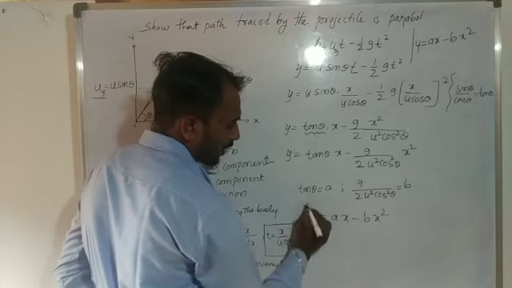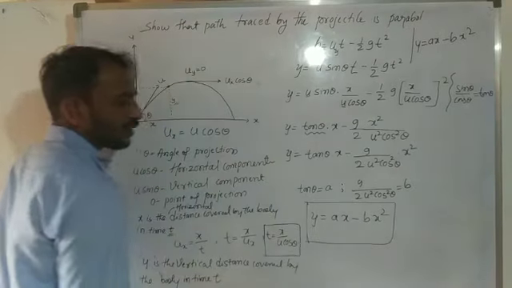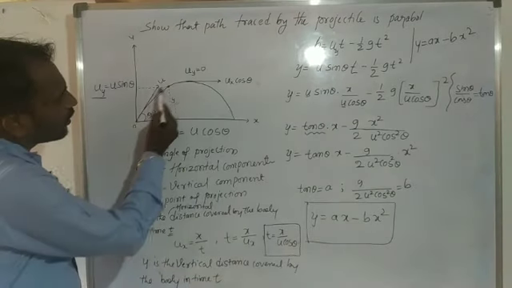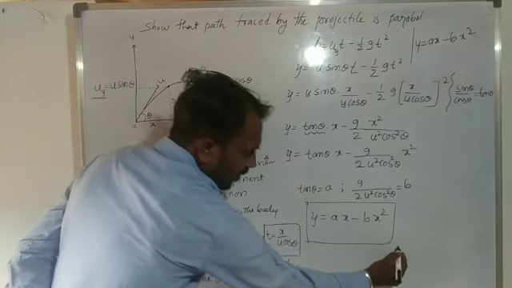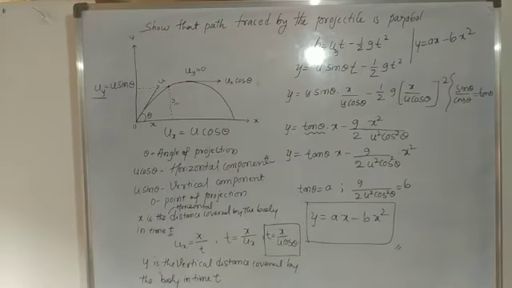So the path traced by the projectile is a parabola. Path traced by the projectile is a parabola. Okay, so this one is a 5 marks derivation. Take one screenshot.